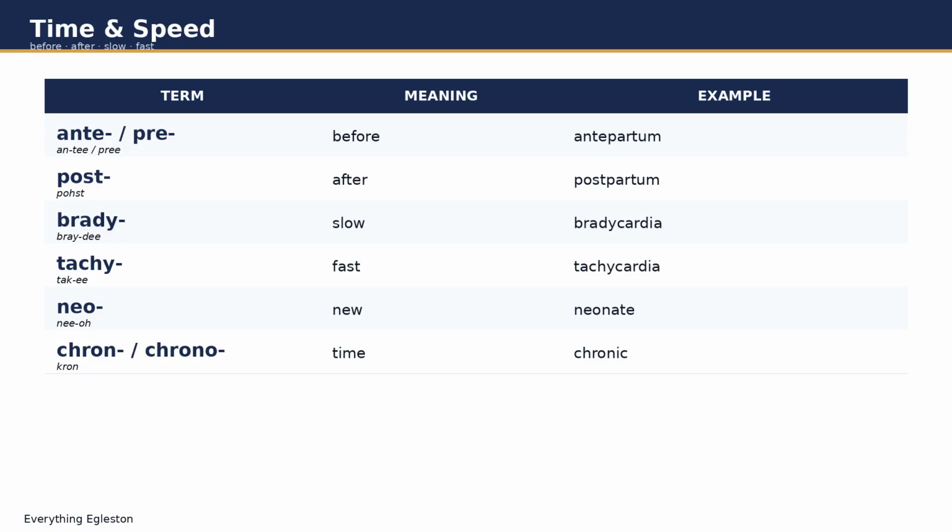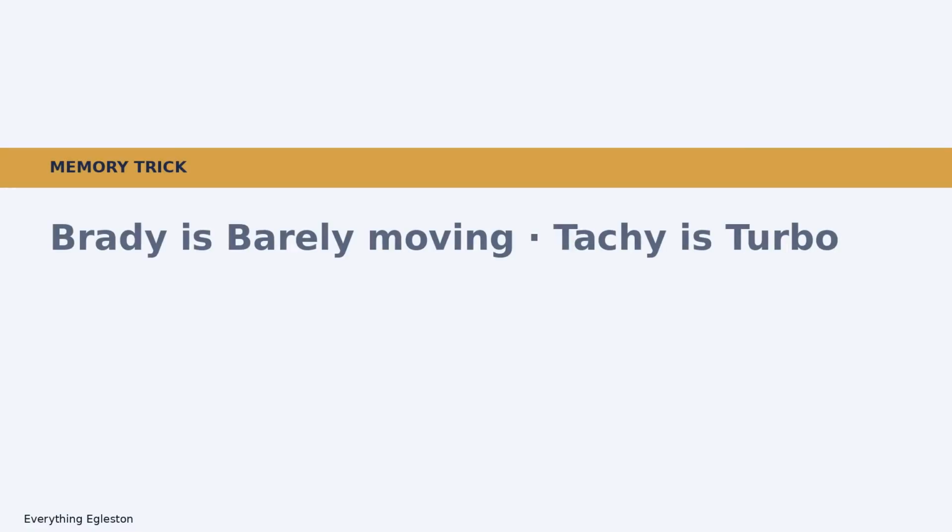Chron or chrono refers to time. Chronic conditions persist over time. Quick memory trick. Brady is barely moving. Tachy is turbo. B for barely, T for turbo.